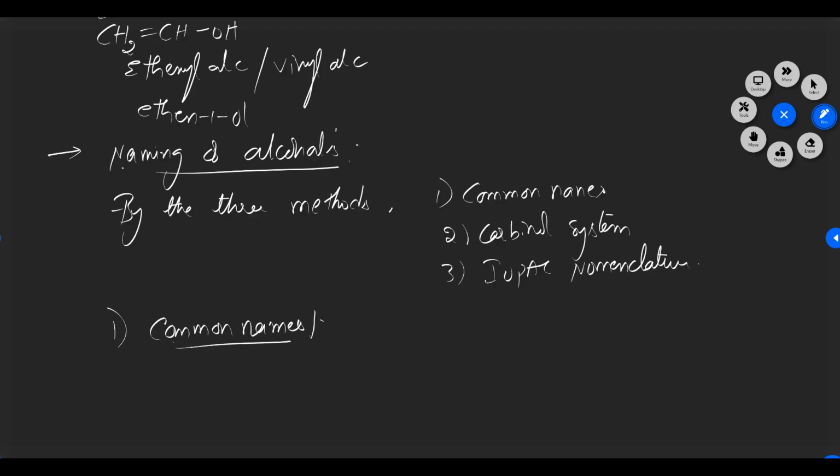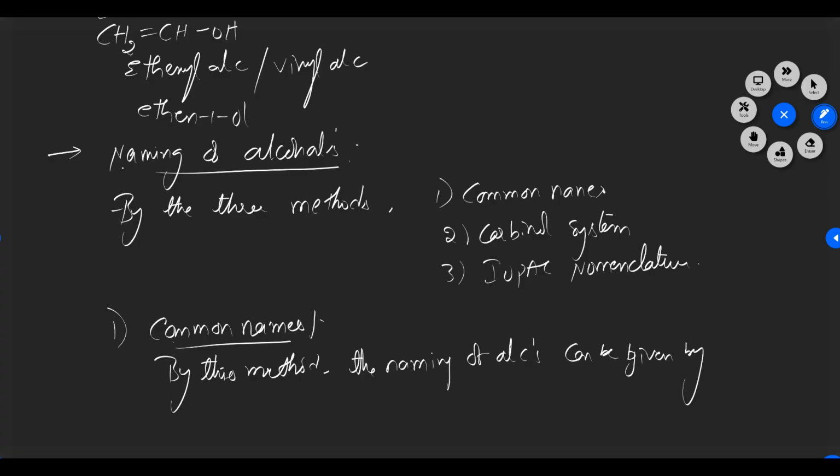So by this method we can give the naming of an alcohol. How can we call an alcohol by common name? Methyl alcohol, ethyl alcohol, propyl alcohol, isopropyl alcohol.